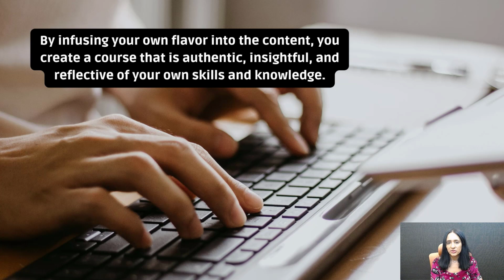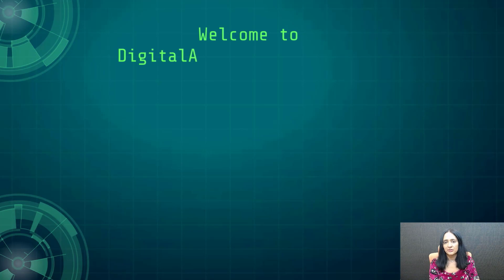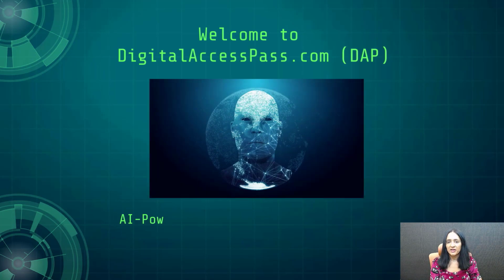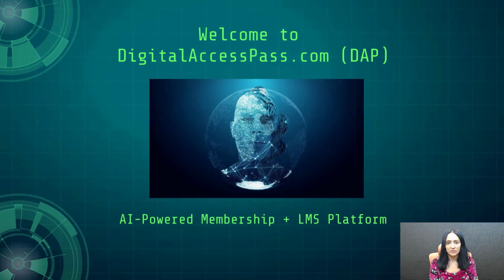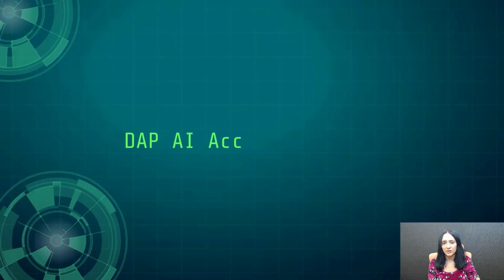So don't blindly use AI content. Use it as a starting step to create your content, get it done quickly, and use it to test out your membership site and create a few products, set up everything. But don't just use AI. Don't just blindly use AI content. Add your experiences to it. Add what you know about the topic. Create your outline, but update it based on your knowledge, your experience, your skills. And it has to shine through. Your passion has to come across in the content that you create. If you don't do that, your content is not going to stand out. Everyone is using AI, so why should someone else buy your stuff? So keep this in mind as you use the AI features in DAP.